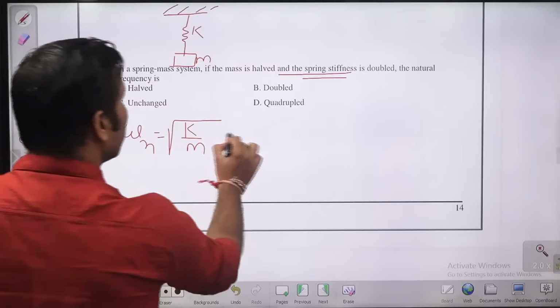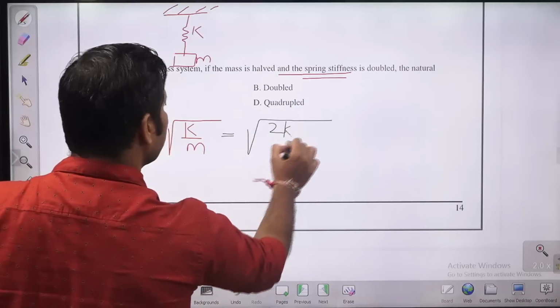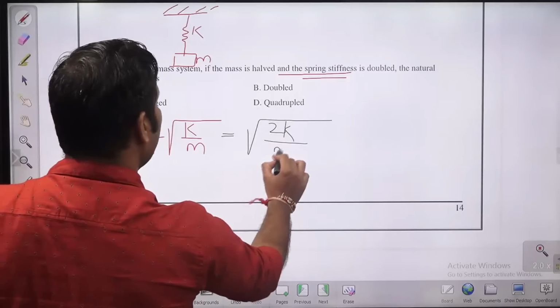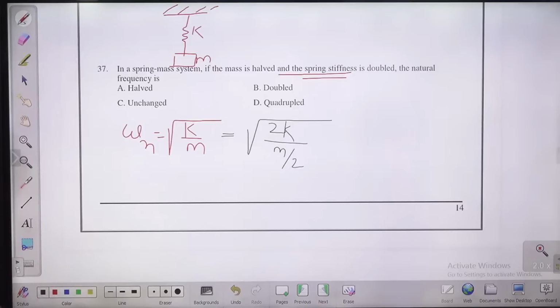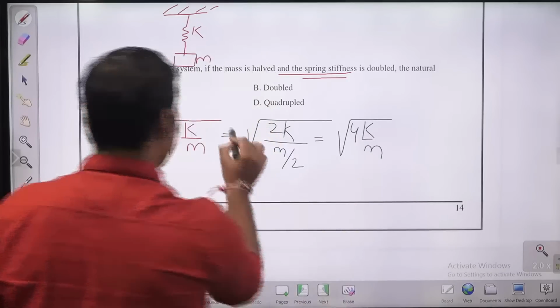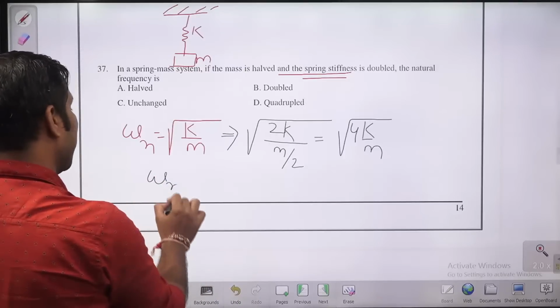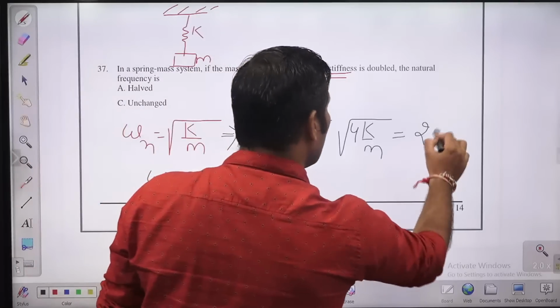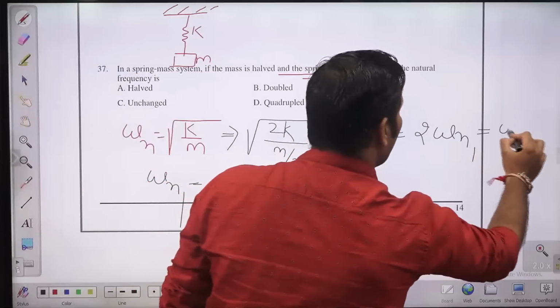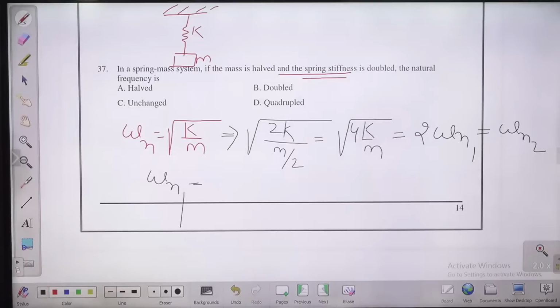So what is it saying? You are doubling the spring stiffness. If the mass is halved, mass becomes m by 2, and the stiffness is doubled. What will you have? Under root 4k by m. Suppose this is omega n1, then this is 2 omega n1. So omega n2 becomes 2 times the first. So for this question, it is going to double. B will be the answer for this question.